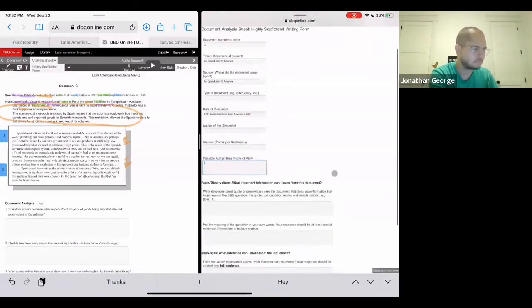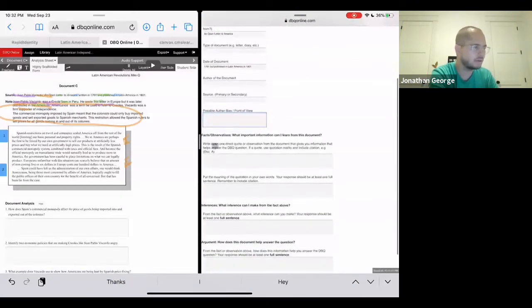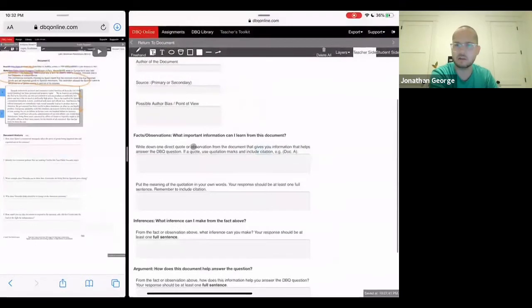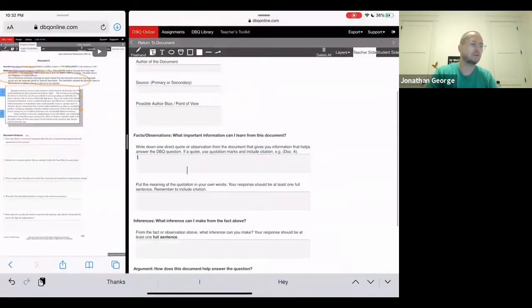Now, let's scroll down a little bit. I'll make that a little bit larger. So here it says, write down one direct quote or observation from the document that gives you information that helps answer the DBQ question. Again, our DBQ question is, Latin American independence, why did the Creoles lead the fight? Of all the other people, why did the Creoles do it?